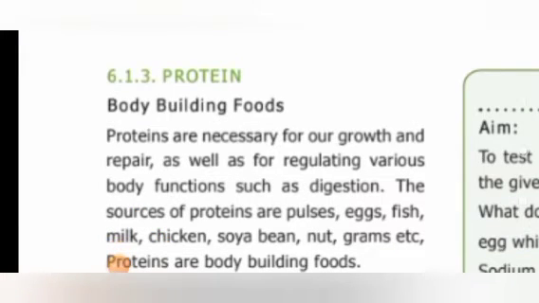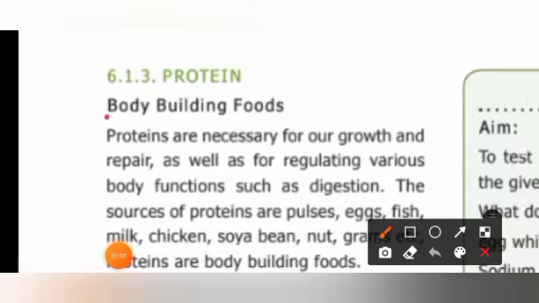The next component of food is protein. Proteins are also called body building foods. These proteins are responsible for the growth of our body.